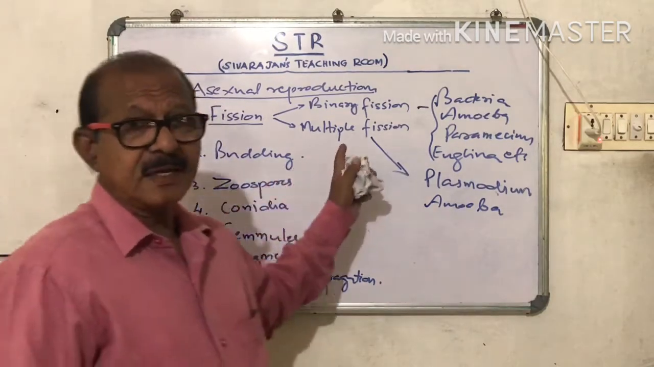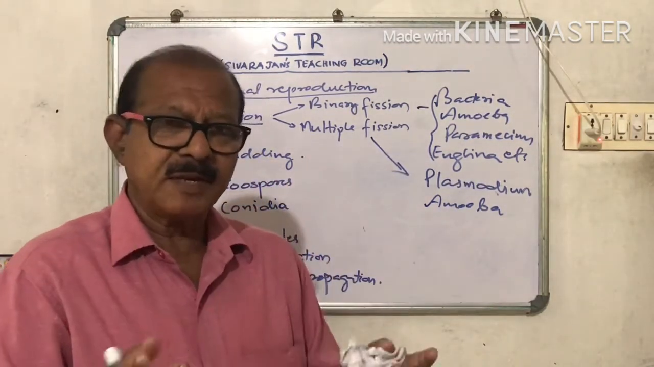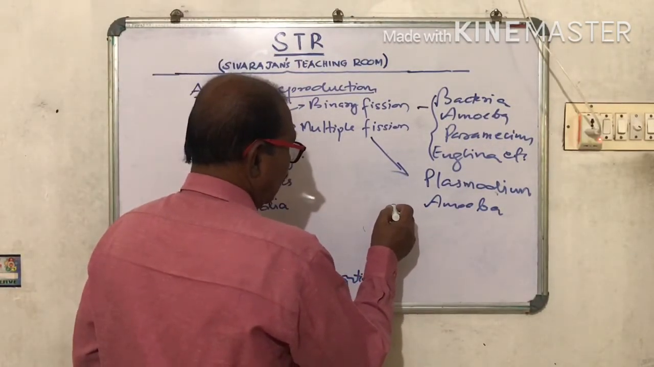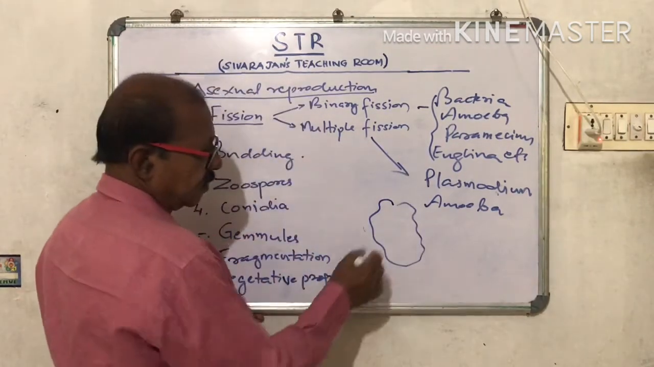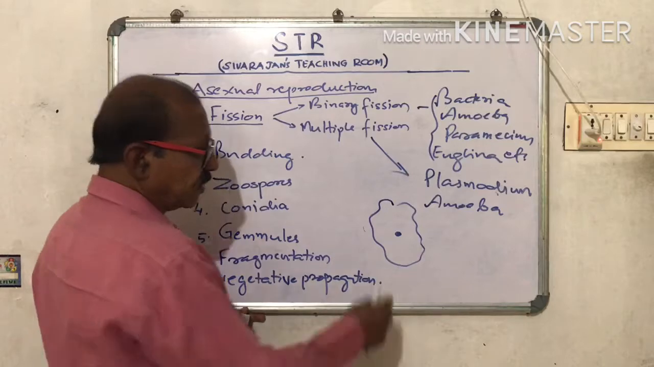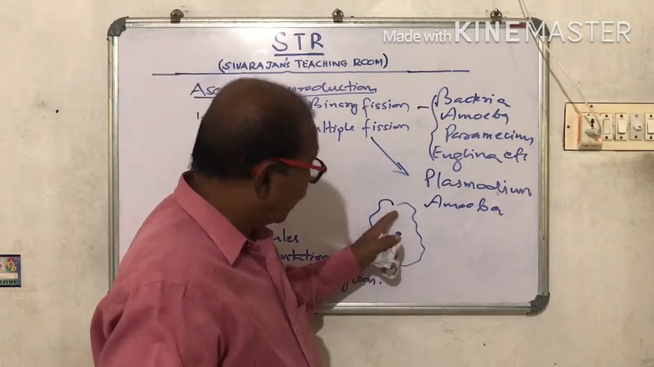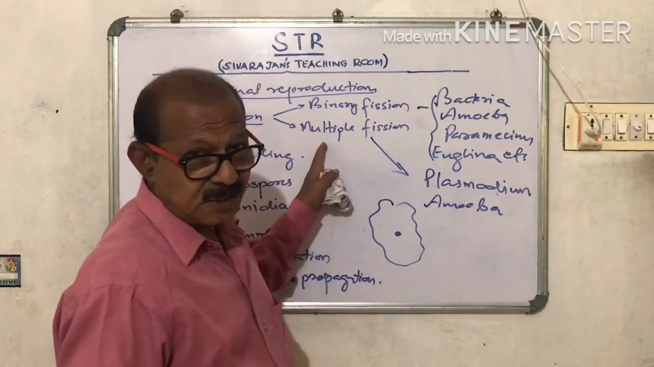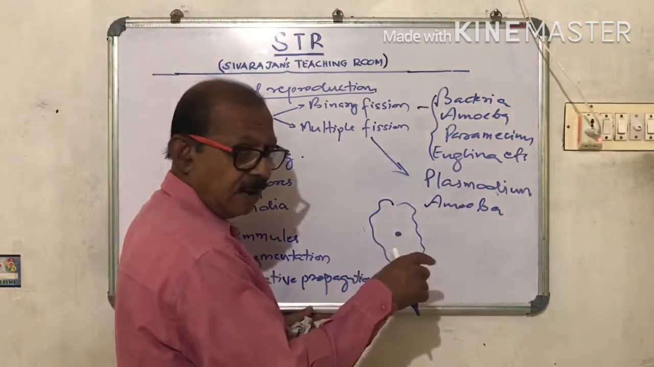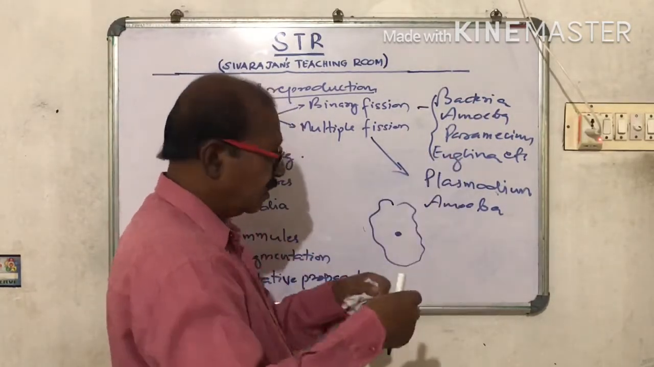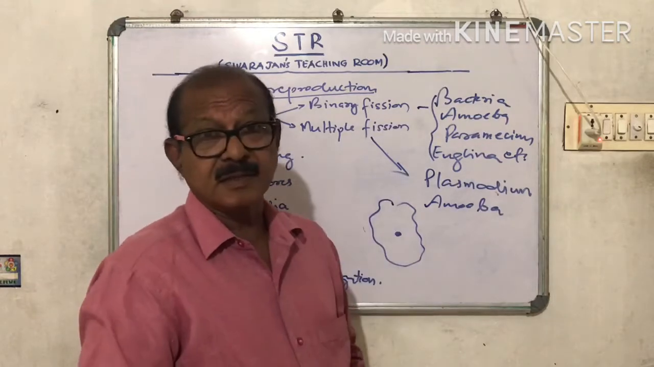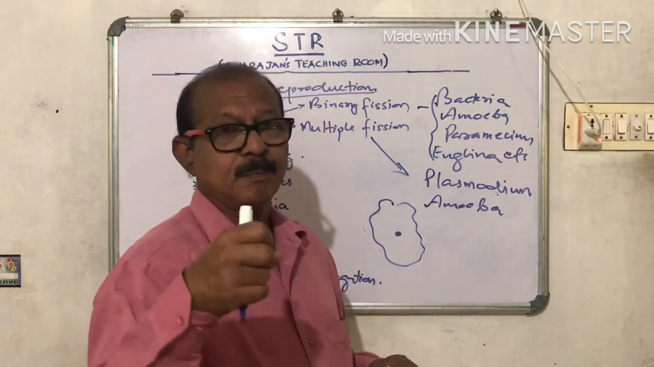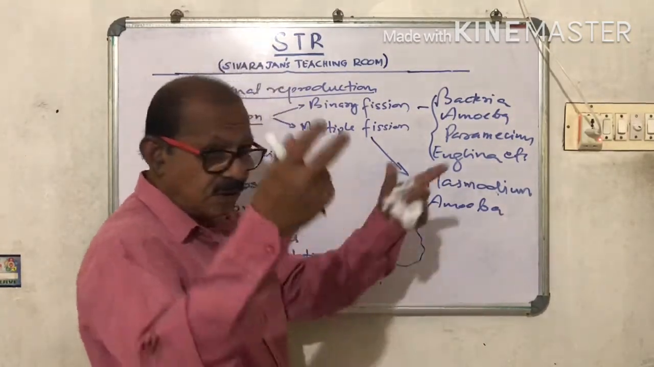So what is multiple fission? I had told you, the organism divides into many and becomes many amoebae. See, this is an amoeba. Here is the nucleus. This type of multiple fission takes place during unfavorable conditions. The amoeba withdraws all the pseudopodia. What are pseudopodia? The small projections on the body are called pseudopodia, and the amoeba moves and captures prey with the help of these pseudopodia. So all the pseudopodia are withdrawn.